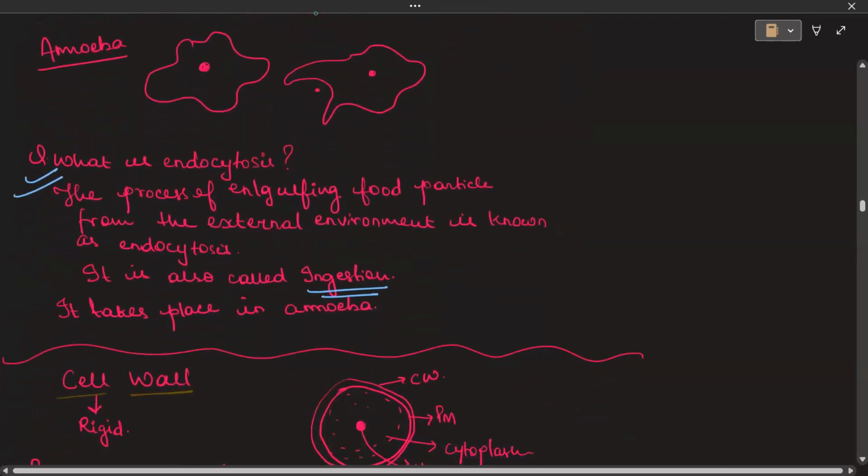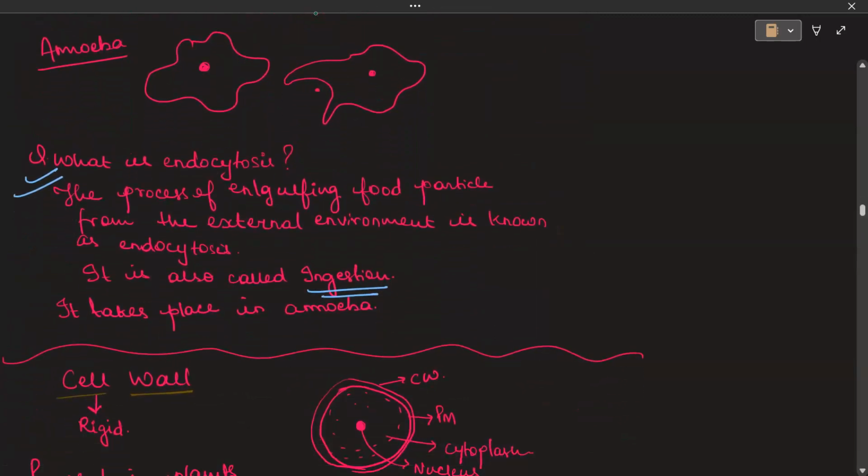There is another phenomenon that we have to study, that is endocytosis. This takes place in amoeba. Whenever there is a food particle lying outside, the amoeba, with the help of its pseudopodia, takes the food inside, which is also known as ingestion.